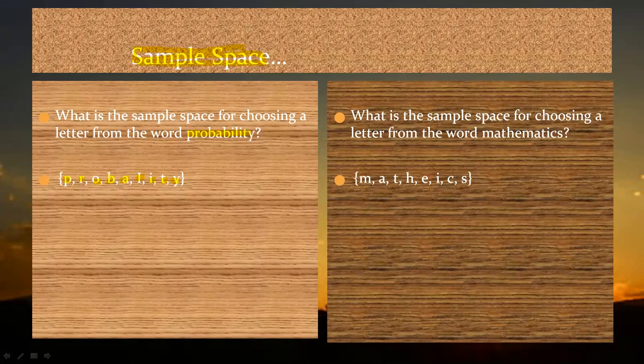It depends on need. Just like I'm using B two times, it depends on our need, because in probability the B is repeated two times. But what I needed from the alphabets, these are the letters required for writing the word probability.